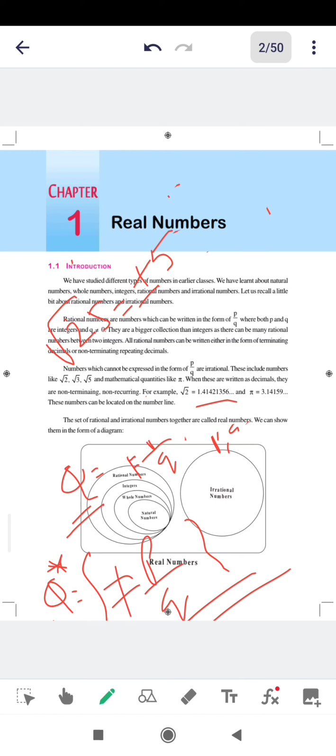As I told you, 5 can be written as 10 by 2, 15 by 3. Even minus 5 I can write as minus 10 by 2, minus 15 by 3. So all these things we can write.